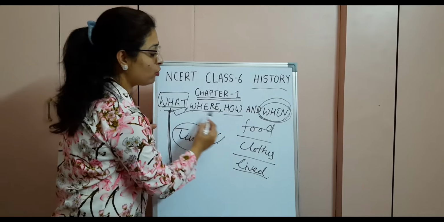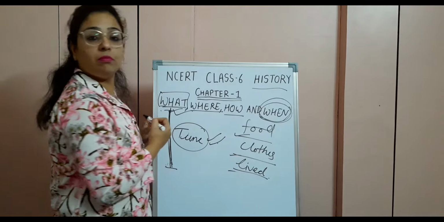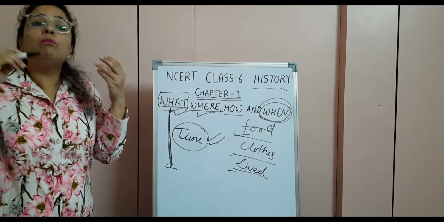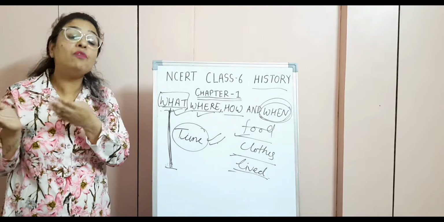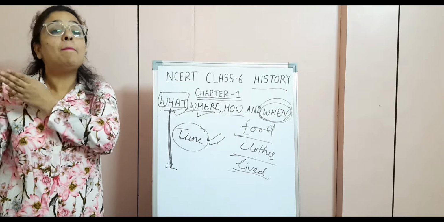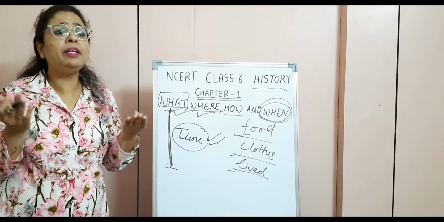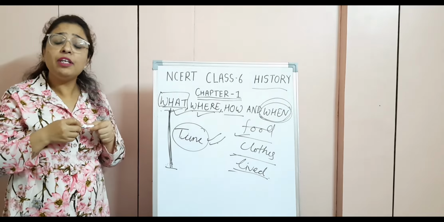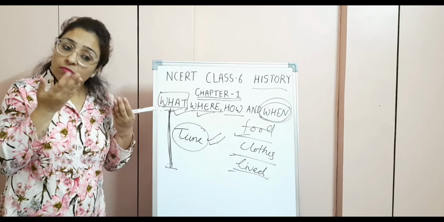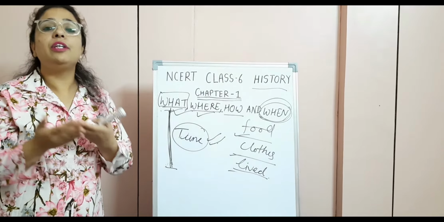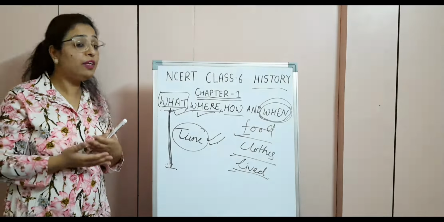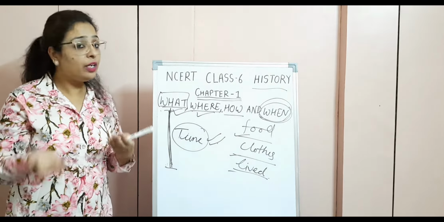First, what, as I've told you, the food, clothes and their lifestyle. Where they lived: most of the people in the past, from the information we have got from our sources, lived mostly near the banks of the river. Now you can simply understand why they must have been living near the banks of the rivers. The most important and obvious answer is the availability of water. And water is very, very important in our lives. We cannot live without water.